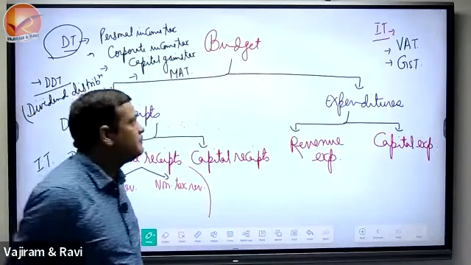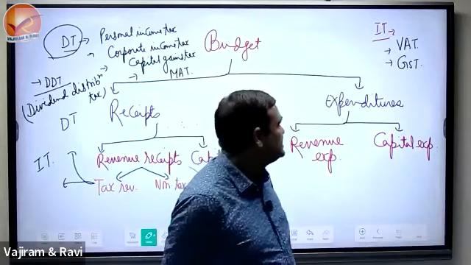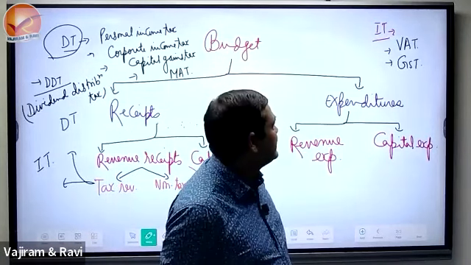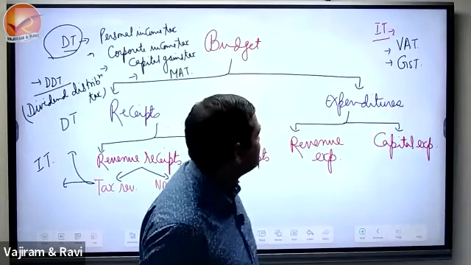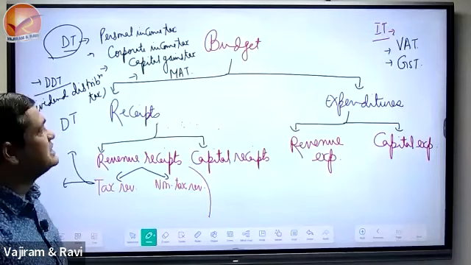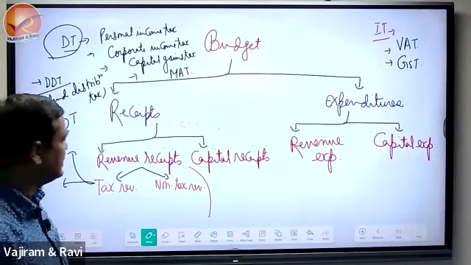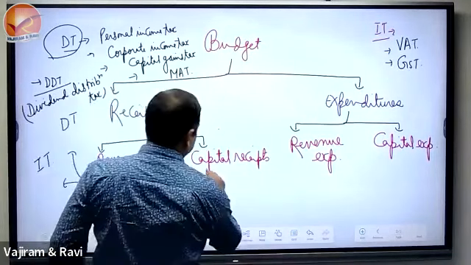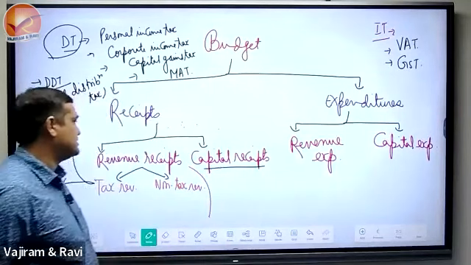We will see that when we study this VAT, it has 2 different kinds of structure, and GST also has 2 different kinds of structure. But then why did we replace this VAT with GST in July 2017? Anyway, now we see what the capital receipts are.